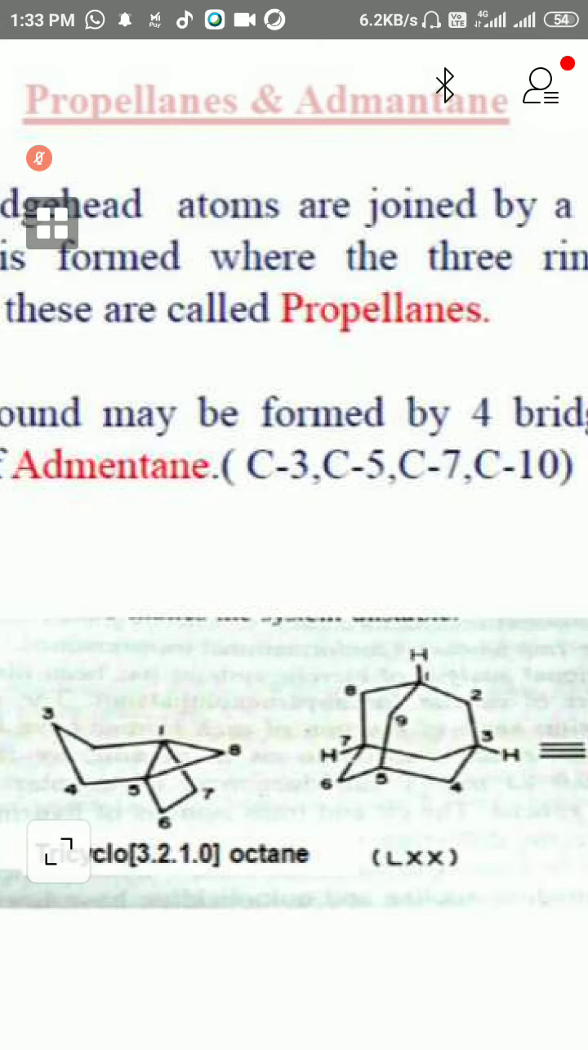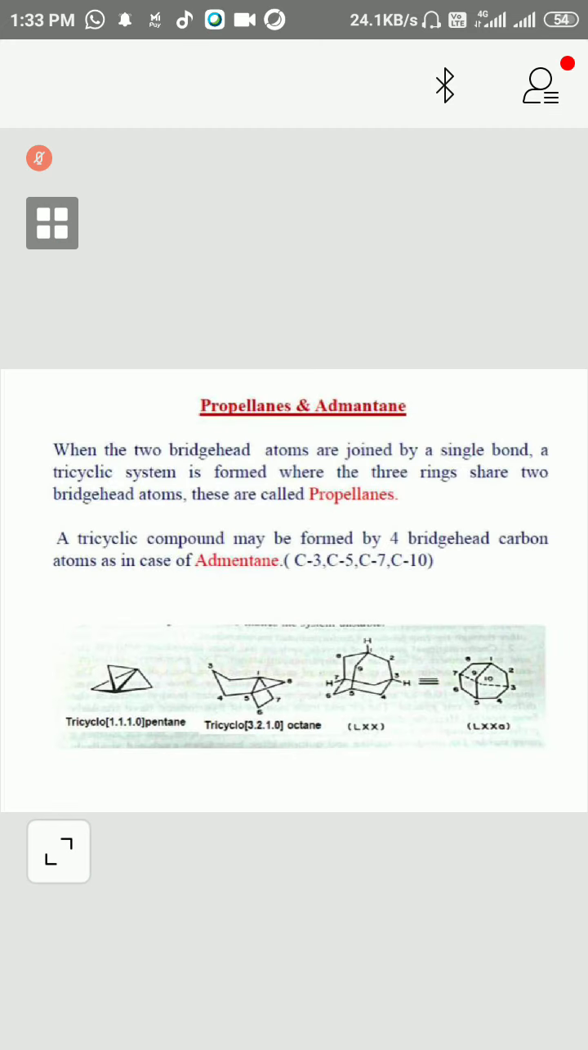Now adamantane, this is a propellane. When the two bridgehead atoms are joined by a single bond, a tricyclic system is formed where the rings share two bridgehead atoms. These are called propellanes. A tricyclic compound may be formed with four bridgehead carbon atoms, as in the case of adamantane. Okay, propellanes have three bridgeheads, adamantane has four bridgehead carbons. These are some examples. Tricyclo 110 pentane.